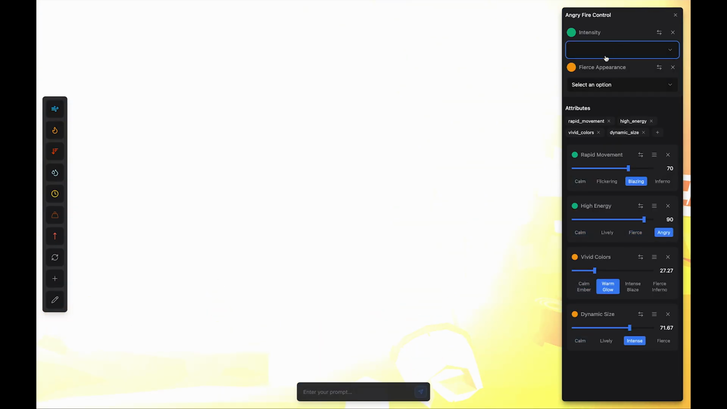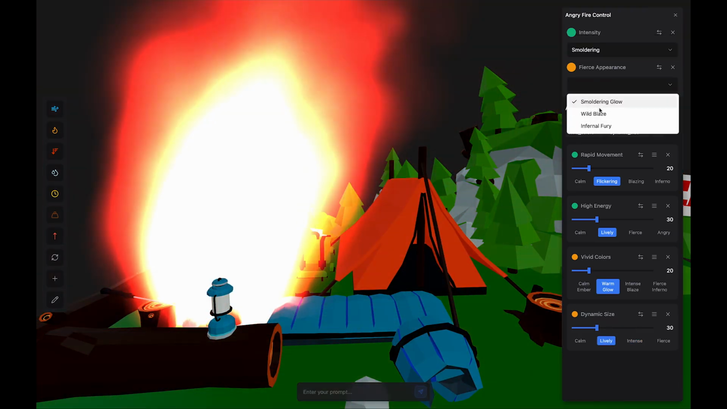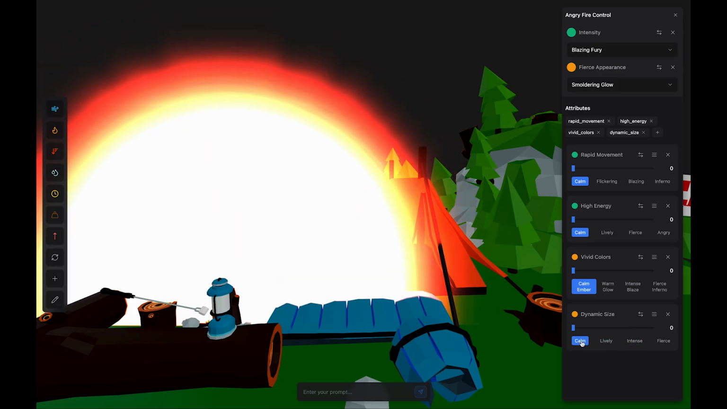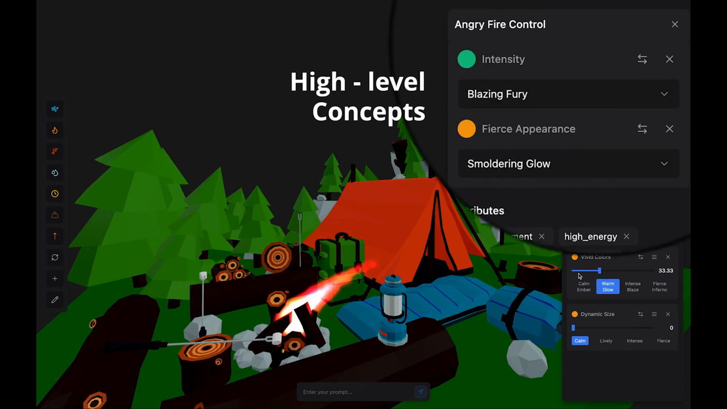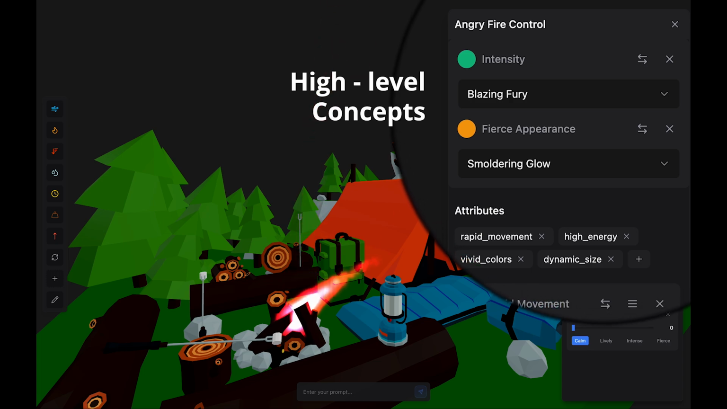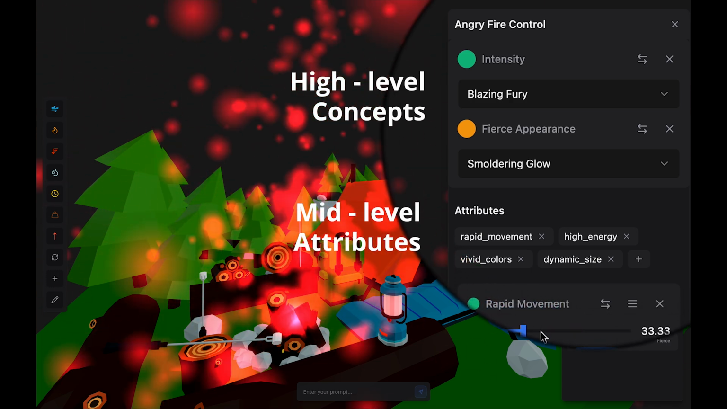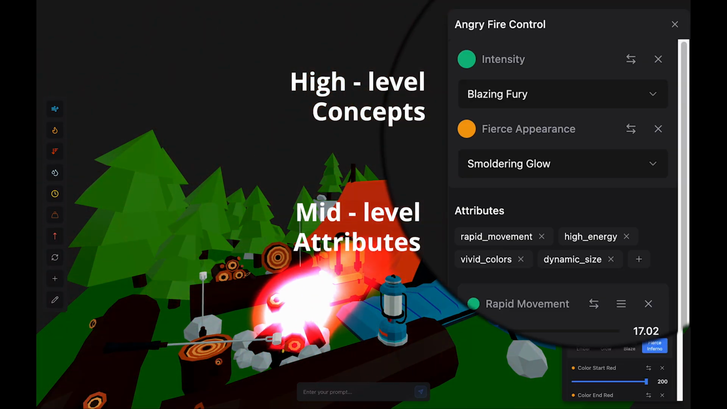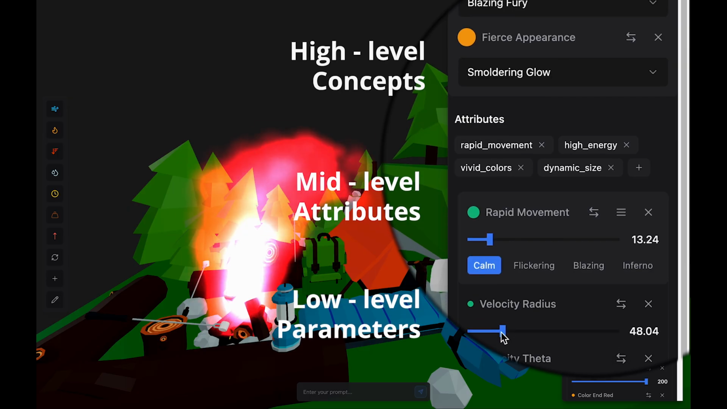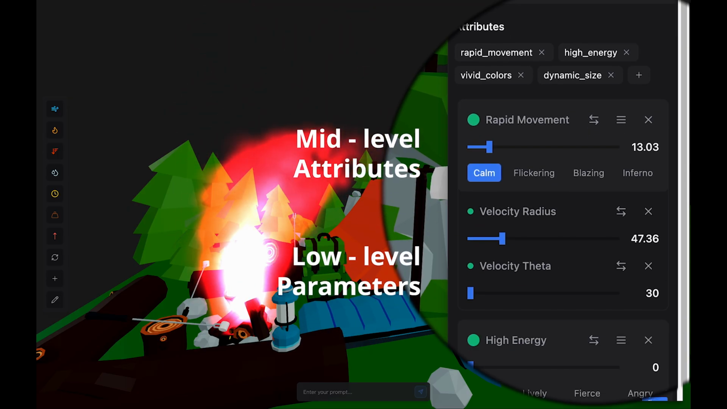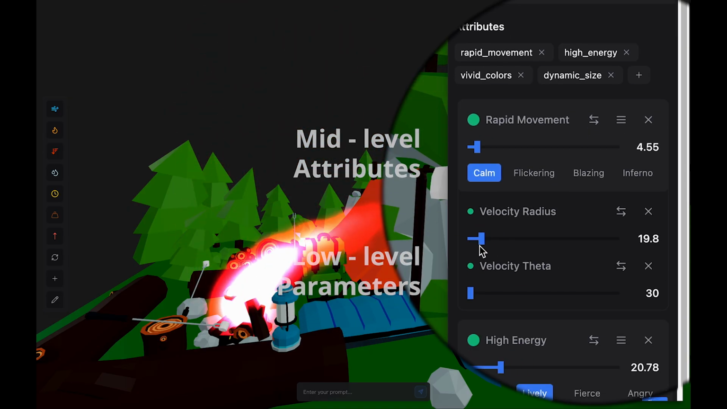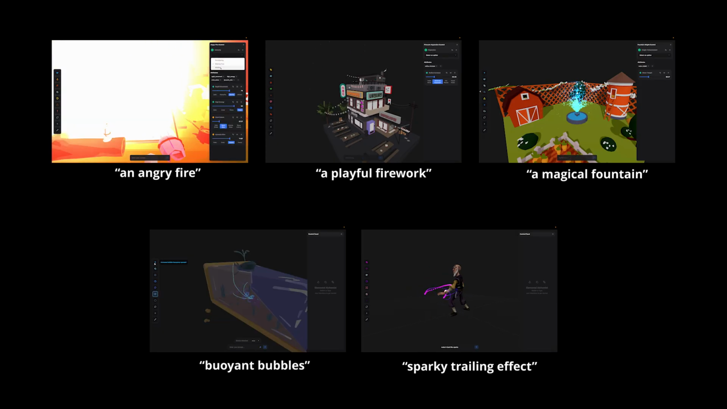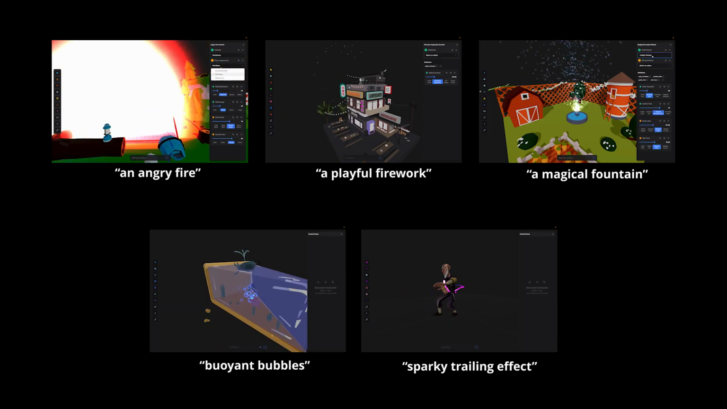The system then breaks these down into concepts and attributes, which are mapped to technical low-level controls. For example, a request to make the fire look angry is broken down into semantic concepts such as intensity and fierce appearance, which are further decomposed into attributes like rapid movement, high energy, vivid colors, and dynamic size. These in turn map to low-level parameters. For instance, rapid movement maps to velocity radius and velocity theta. Elemental Alchemist supports a variety of particle systems, from fire and water to magical effects.